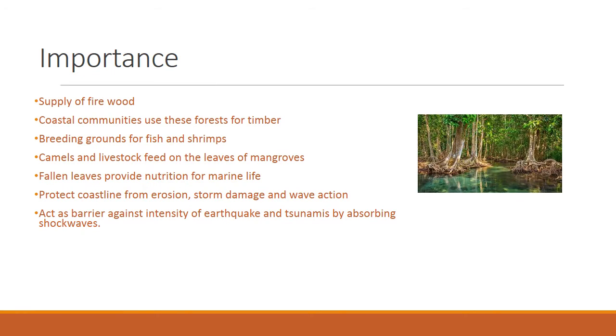Fallen leaves provide nutrition for marine life, protect coastline from erosion, storm damage and wave action, and act as barrier against intensity of earthquake and tsunamis by absorbing shock waves. So these are providing a great protection wall to marine life as well as against shock waves of earthquakes generated by tsunamis.